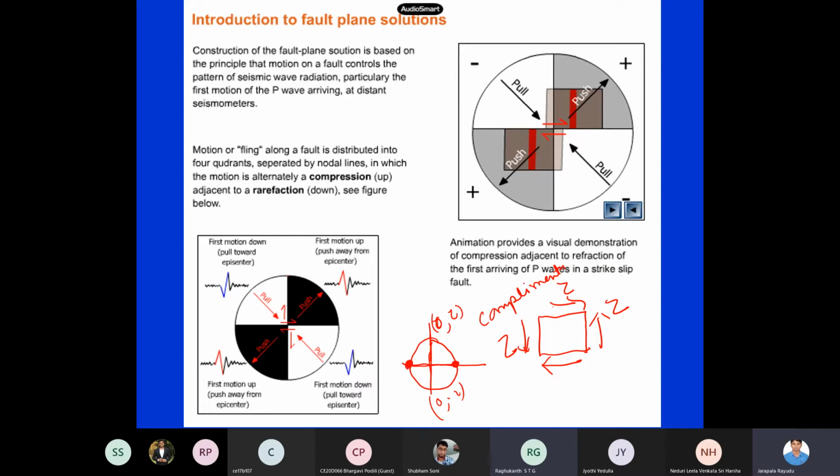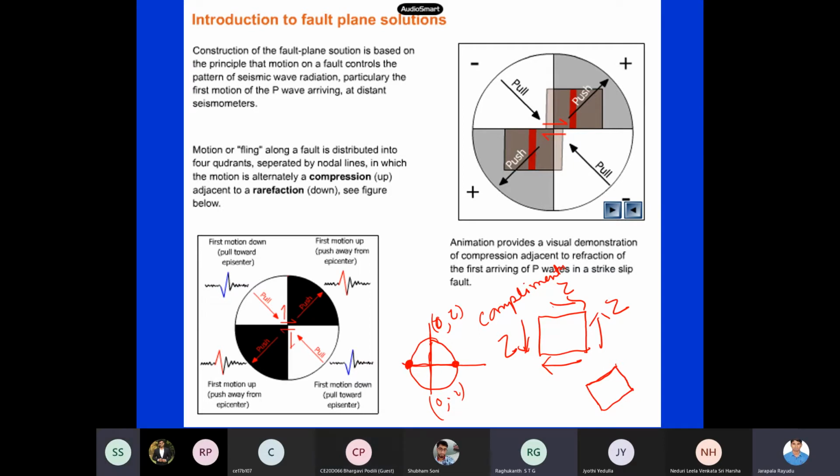Now what happens if you rotate by 45 degrees, say? What type of stresses will be there for pure shear? Normal stress. Now on one plane, what type of stresses will there be? See, for pure shear, I rotate by 45 degrees. What will be the stresses on these planes?